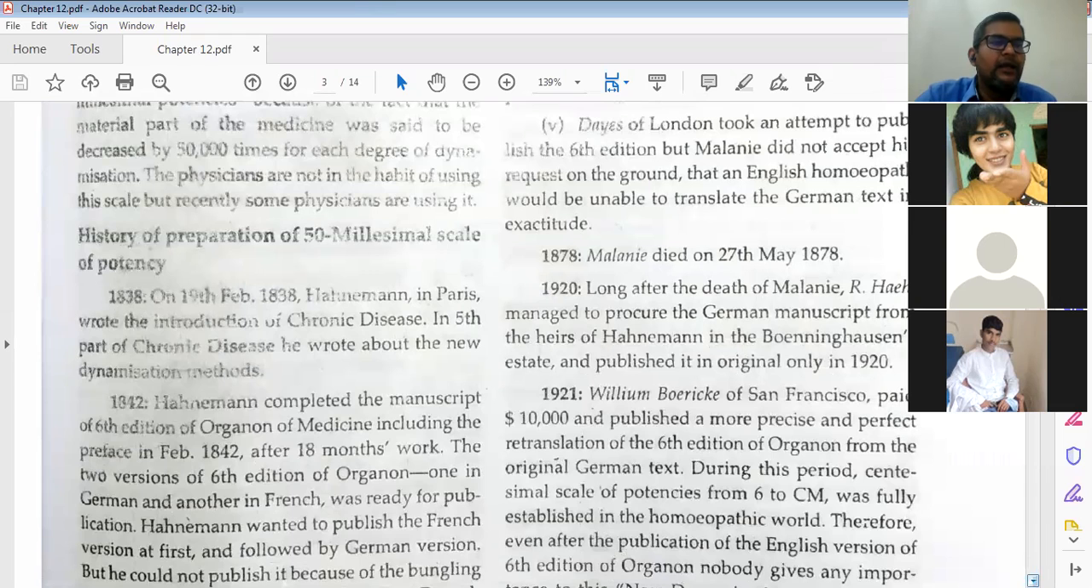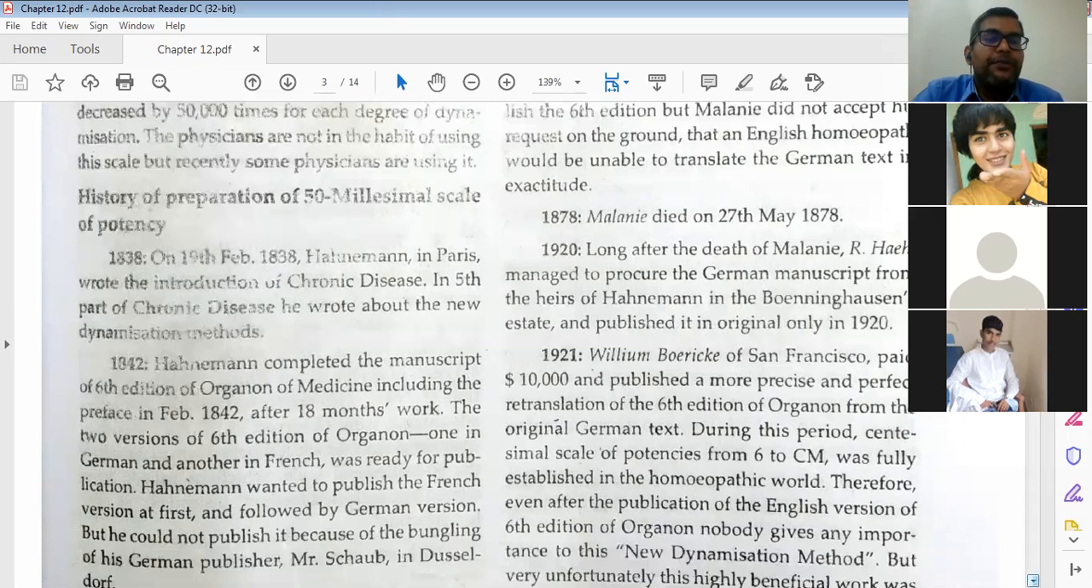So till here we have learnt that the 50 millesimal potency was not given by Hahnemann; it was given by Pierce Smith. Then we have studied that the 50 millesimal potency is introduced in the 6th edition of Organon, aphorism number 161. That is also called the renewed method of dynamization. Here the ratio between drug and vehicle is 1:50,000, that's why it is also called LM potency. So this much you have to remember here.